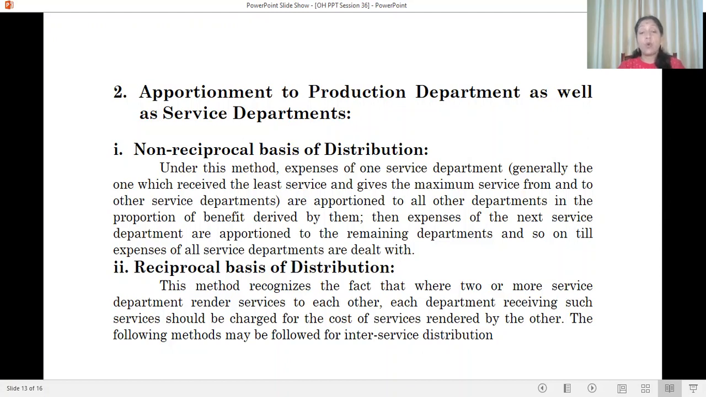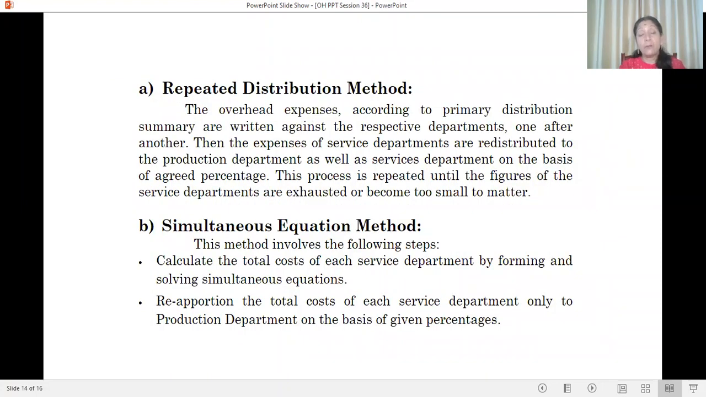Next is the reciprocal basis of distribution. This method recognizes the fact that where two or more service departments render service to each other, each department receiving such services should be charged for the cost of services rendered by others. The following methods may be followed for inter-service distribution: one is the repeated distribution method and another is the simultaneous equation method.